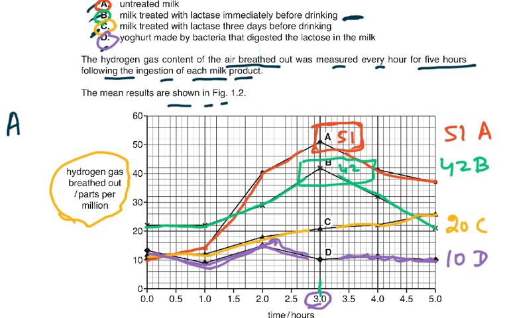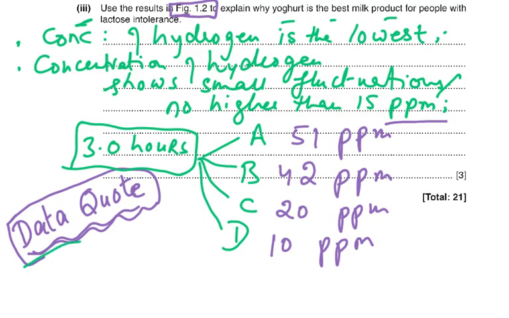I just read off the graph all these points which came on this line, and then I've written those on the side. And then this is called a data quote. Data quote means you start off on the x-axis, you take anything on the x-axis, and then you read the corresponding readings on the y-axis, and this is called a data quote. You must do that whenever in the question it says use the results in figure 1.1 or 2.2 or 7.2 or whatever, to explain something.